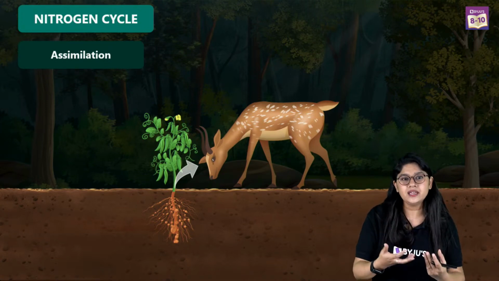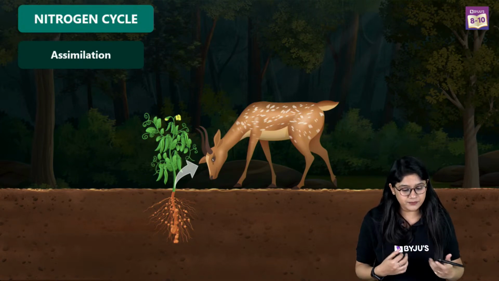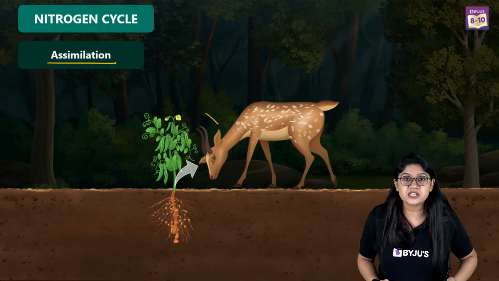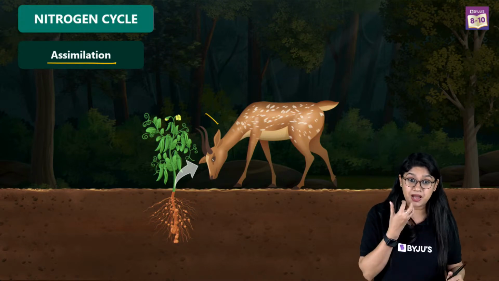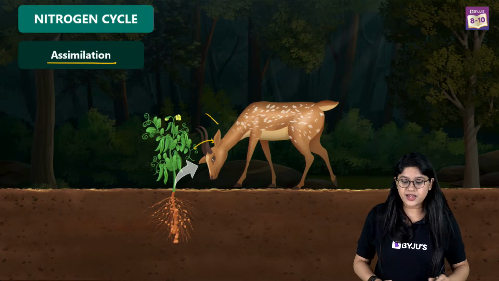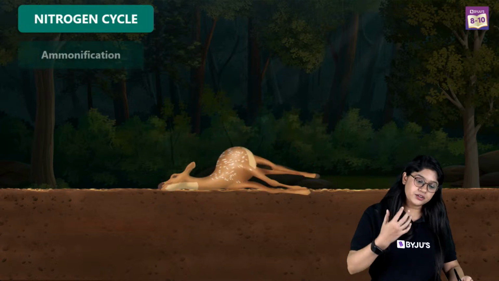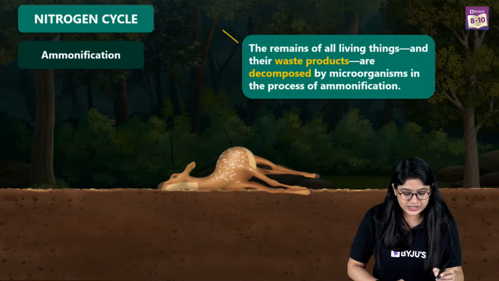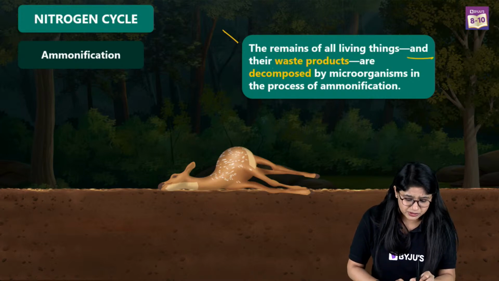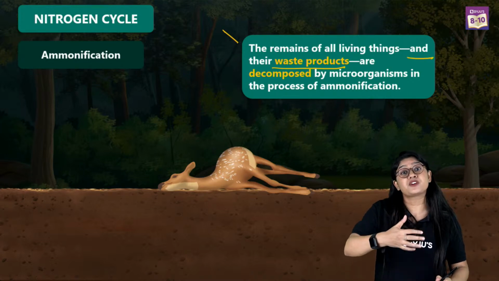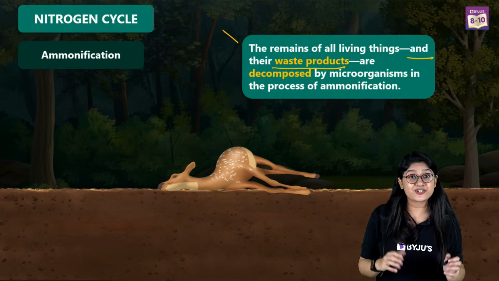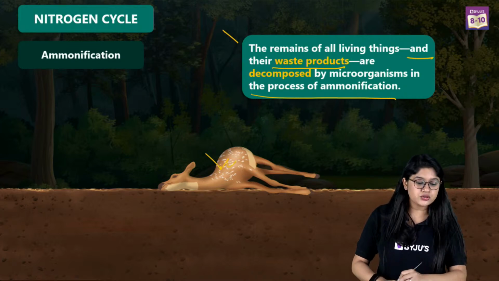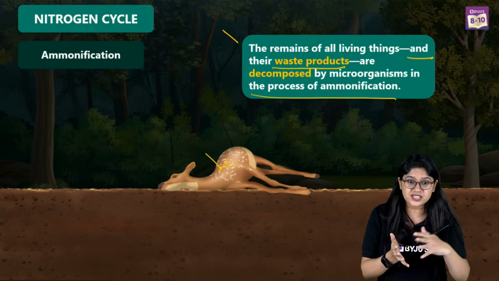See, you and I, if we are eating the plants directly, will be able to get the nitrogen. So if this particular animal is consuming the plants, this animal will be getting the nitrogen. And once the life cycle of this particular animal, or any other animal, is complete, we'll see that there will be the waste product. Decomposition process will occur with the help of microorganisms, and they will be breaking the nitrogen into the ammonia, and of course we call that process the ammonification.